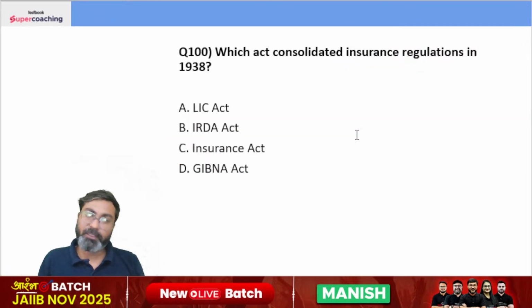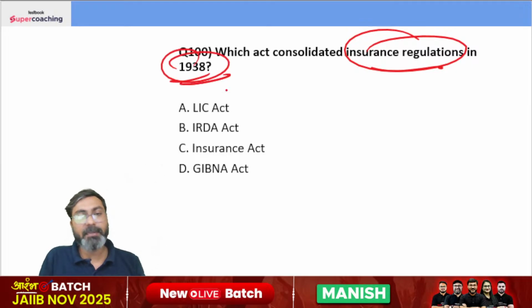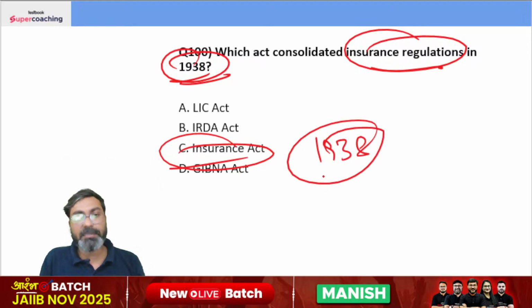And the last question for this particular class: which act consolidated insurance regulations in the year 1938? It was through the Insurance Act of 1938 that the insurance regulations were consolidated. The right answer is option C.